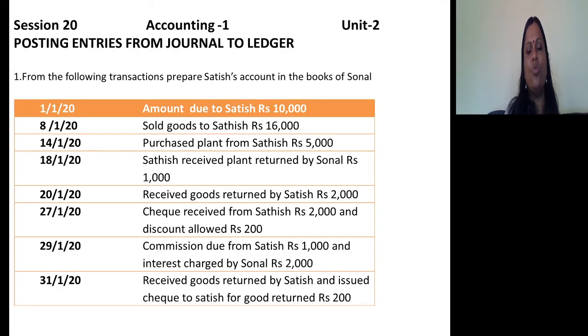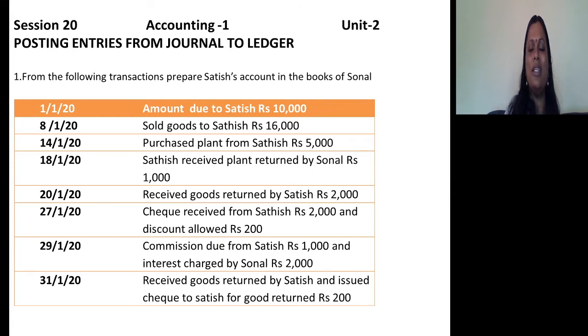Next, received goods returned by Satish. Means Sonal received goods returned by Satish. So for Sonal it is sales return. For Satish it is purchase return. We are analyzing the transaction from the point of view of Sonal, not from the point of view of Satish. For Sonal it is what? Sales return.